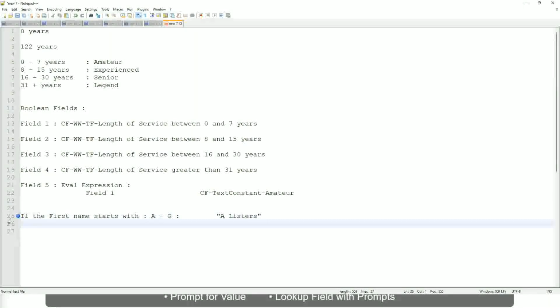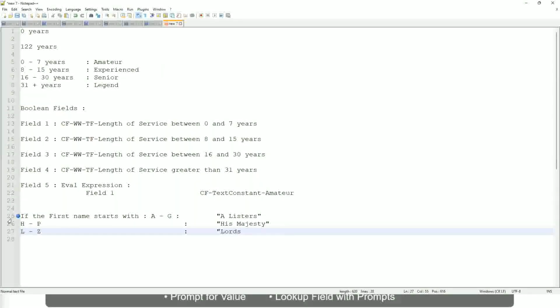Okay, then if it is between H to maybe M, or not M, let's say P, then we will say His Majesty. And then if it is L to Z, we will say Lords. Correct. This is what you want to do.